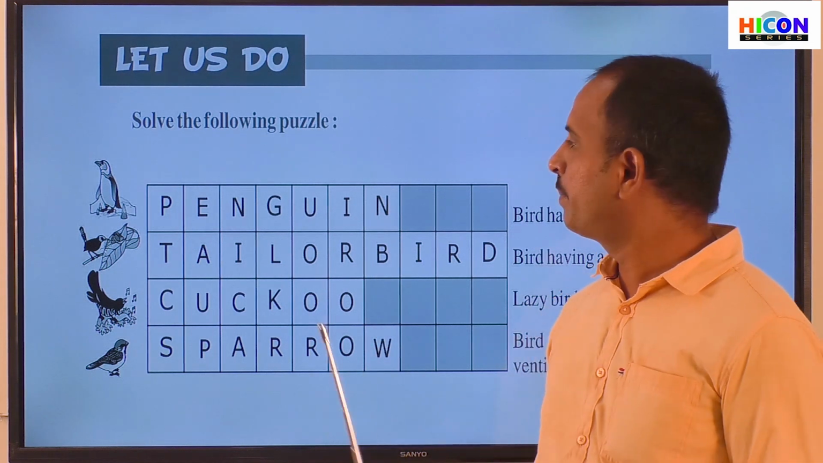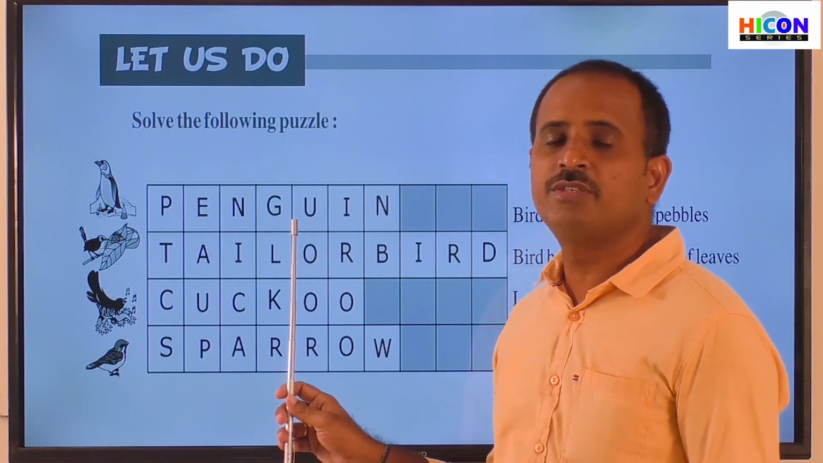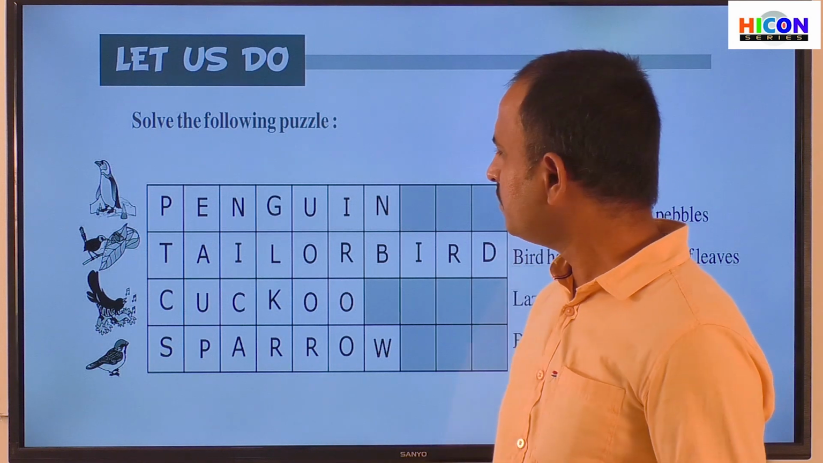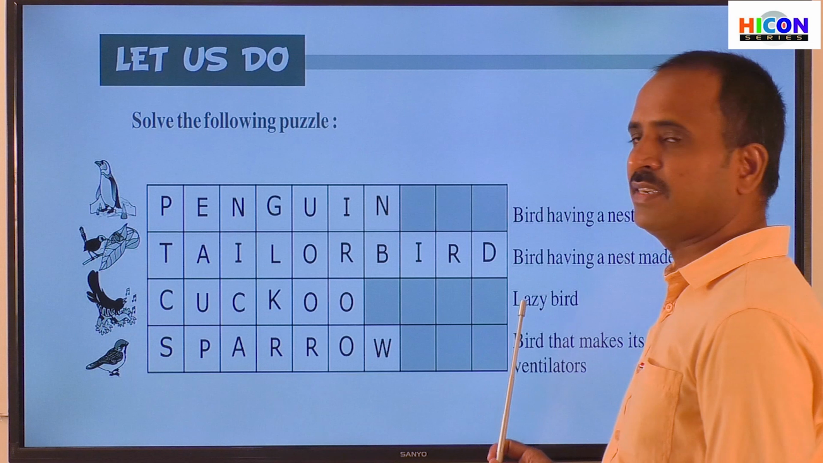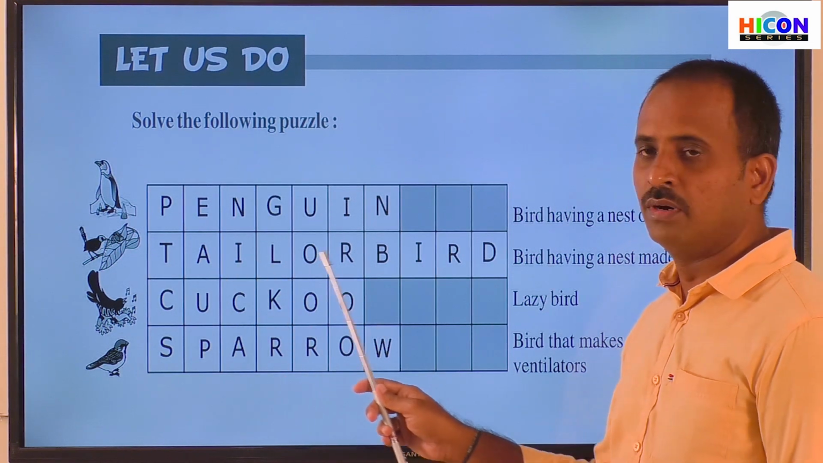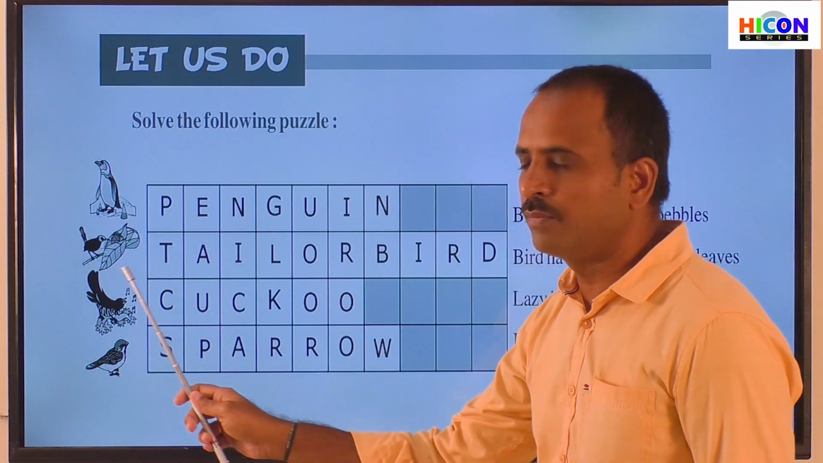Here penguin will make its nest by using small pebbles, marbles and bones. And children, read the second sentence. So what is the answer for the second sentence? Tailor bird. So this bird is a tailor bird.